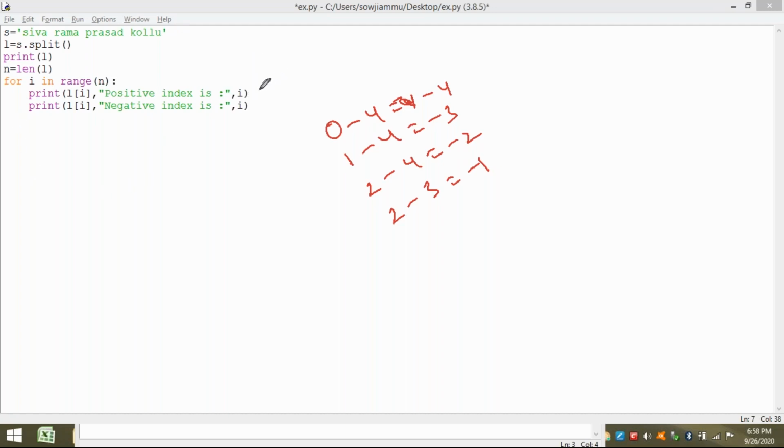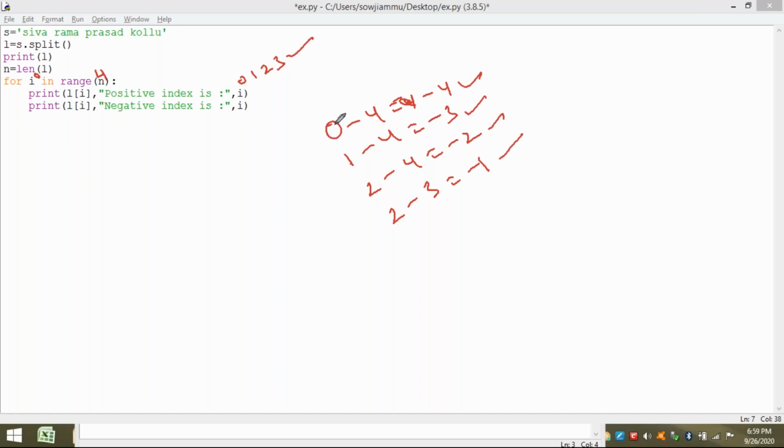So positive index is nothing but, first, I in range of n. N value is what here? Length of L is 4. So here 4 will be there. First time 0 will be taken here, so I value 0 will be printed. Next loop 1 will be printed, next 2, next 3. Range of 4 means it will take only up to 3. Positive indexes are printed.